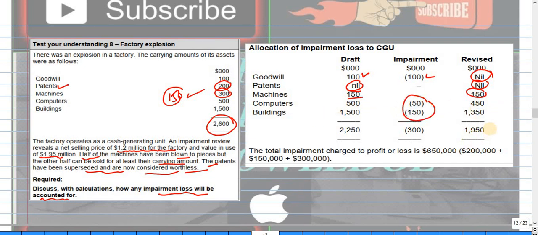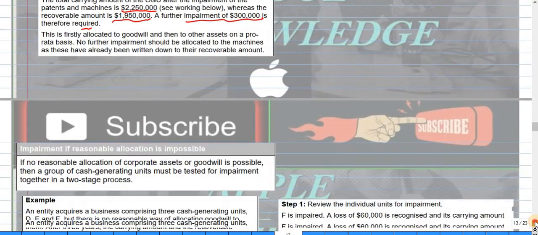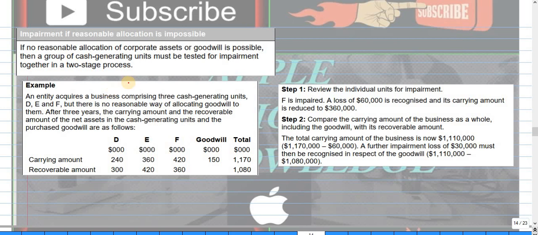Okay, so the recoverable amount is 1950, which is this amount, and this is the carrying value. So when the carrying amount is more than the recoverable amount, there is an impairment loss, and the impairment is 300. Okay, the question is very simple.